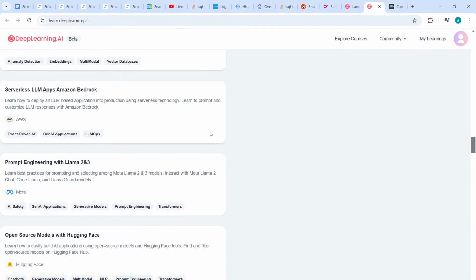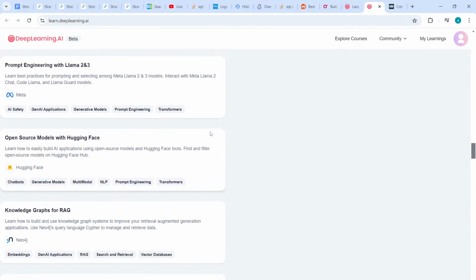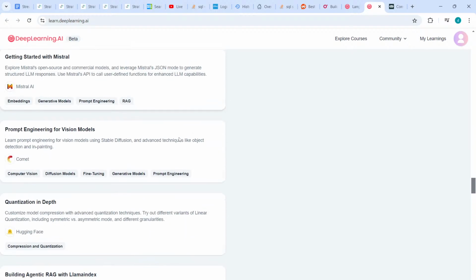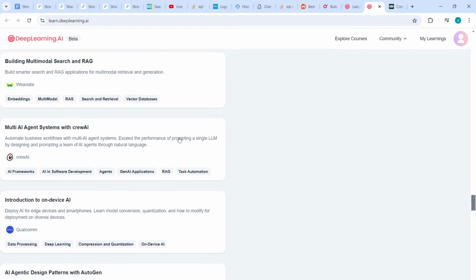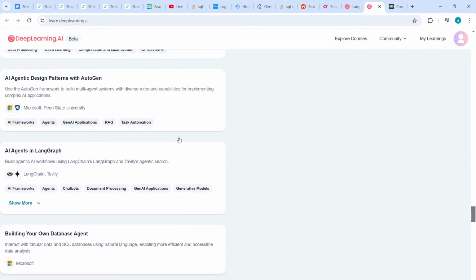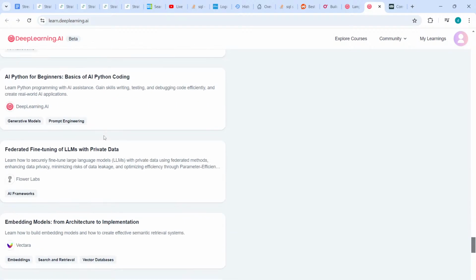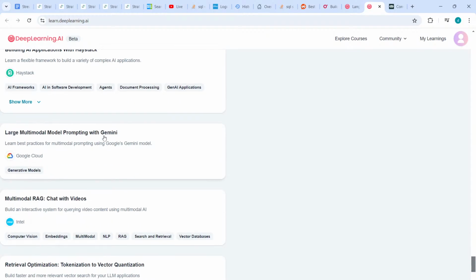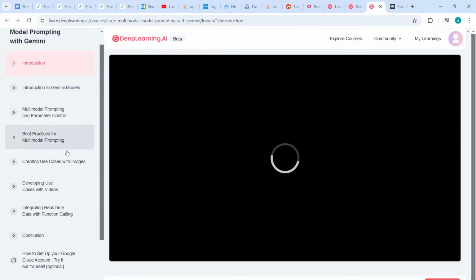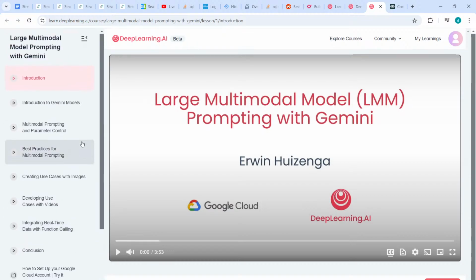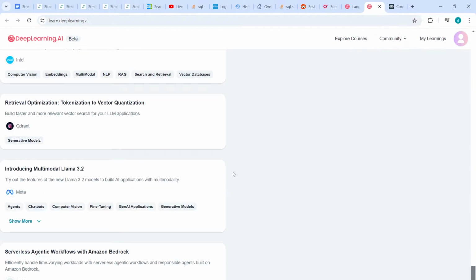Yeah, definitely lots of resources here, I would say. From engineering, unstructured, comet, quantization. Interesting. Yeah, so many tools and whatnot here. That's interesting. Large multimodal prompting with Gemini. All these are very interesting, to be honest.